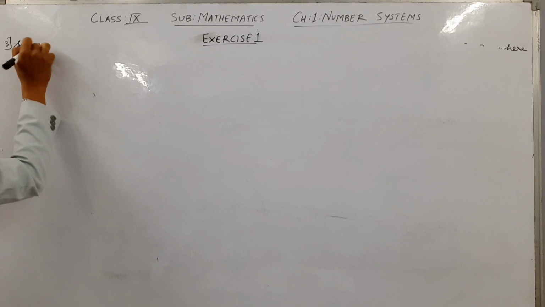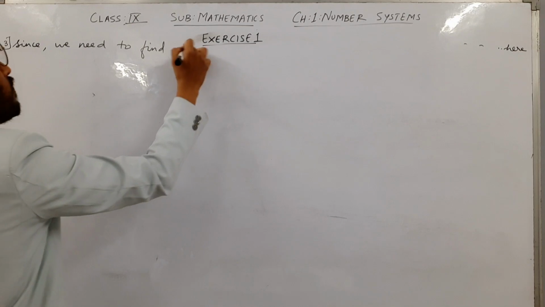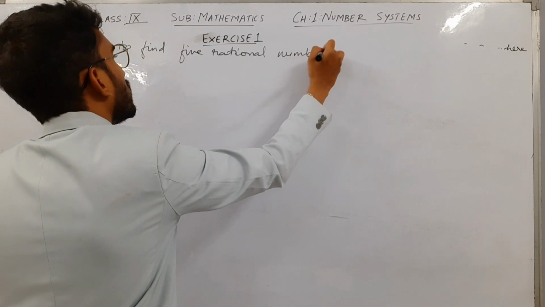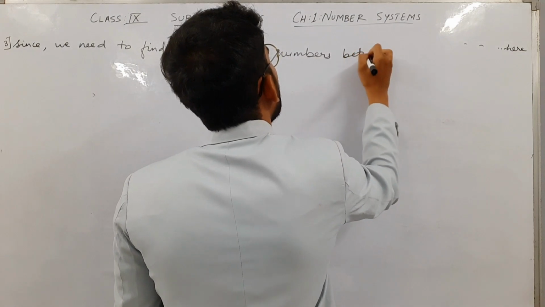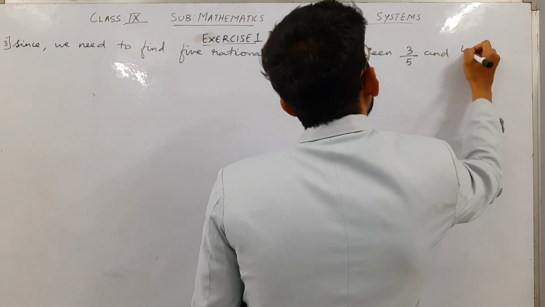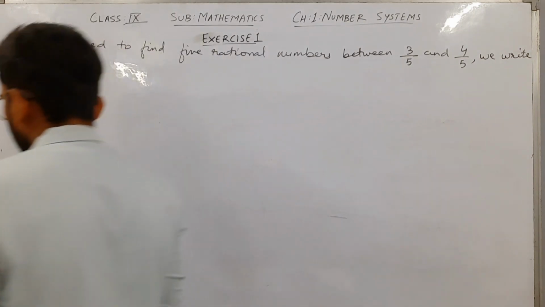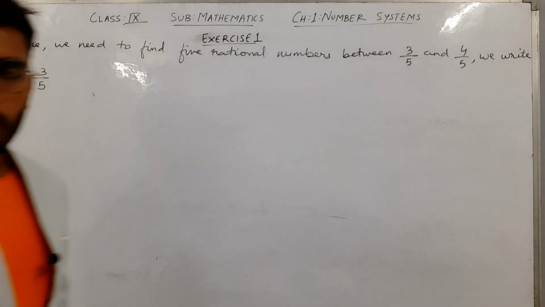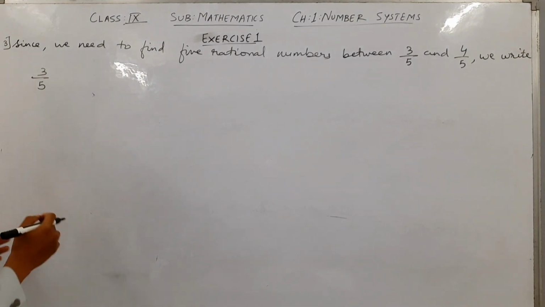So since we need to find 5 rational numbers between 3 upon 5 and 4 upon 5, first of all, this is already in the form of P upon Q, so we don't need to put the 1 in the denominator, there is already 5 in the denominator.